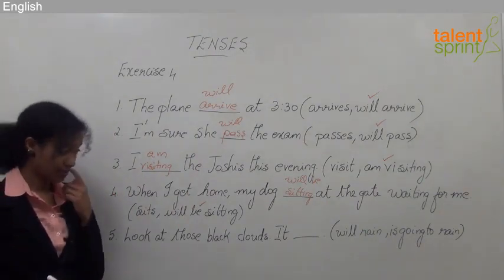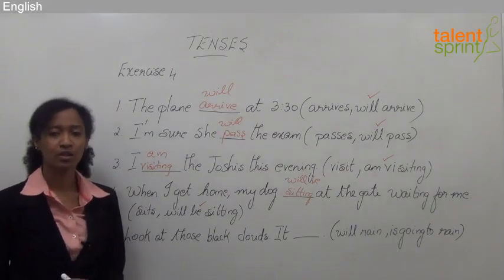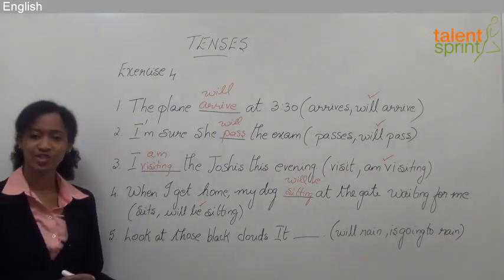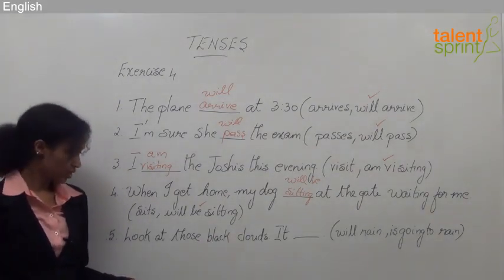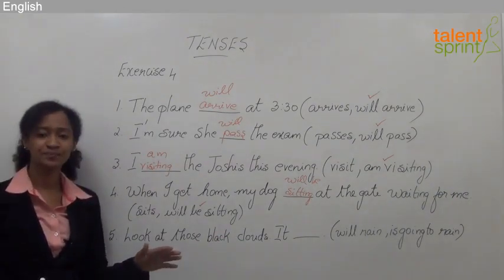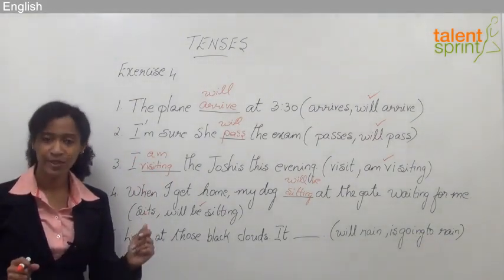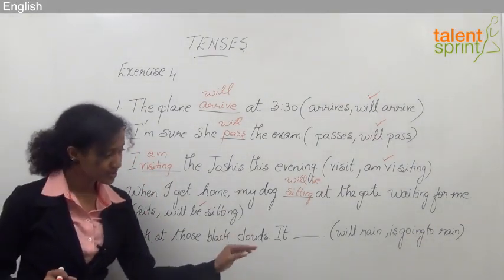Look at those black clouds, it dash. My options are will rain, is going to rain. So both denote an action that is happening in the future. However, right here is my clue. Look at those black clouds, which means I'm pointing out at the clouds right now and I'm saying anytime it will rain. So something that creates an urgency.